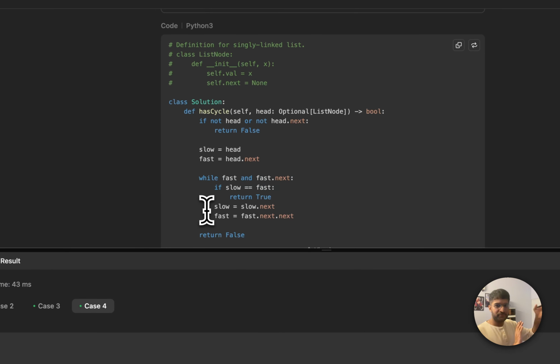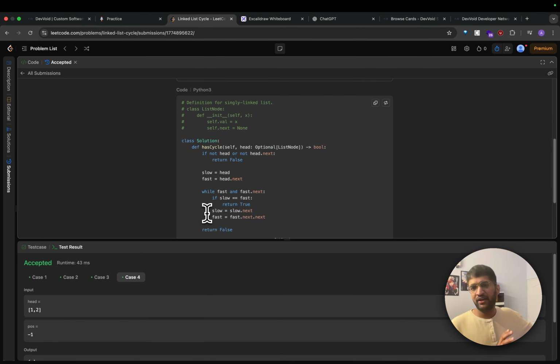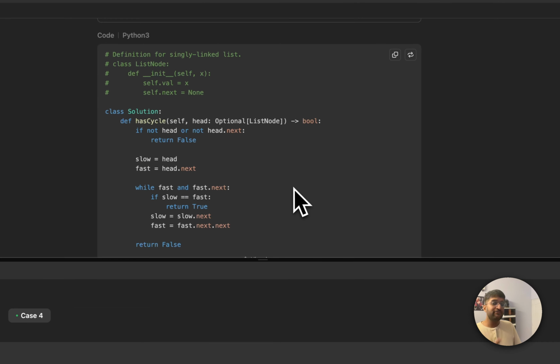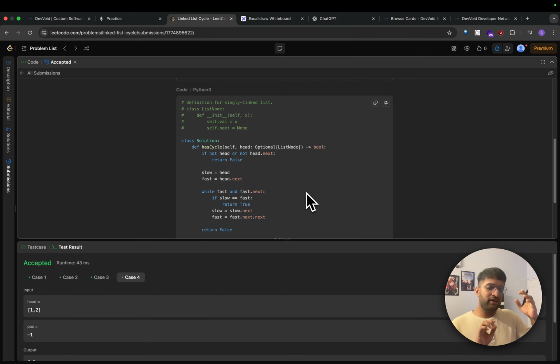That's why I'm checking this condition over here. So if I want to go 2 steps forward, I want to know I have 2 steps available to me. Otherwise, there's only 1 step, right? How can I go 2 steps forward? It's simple as that. That's why we're checking while fast and fast dot next. Because if you check for the fast one, which is the one that's always in the front, the check is not needed for slow. Got it? So as long as we have the fast check, we don't have to worry about slow.